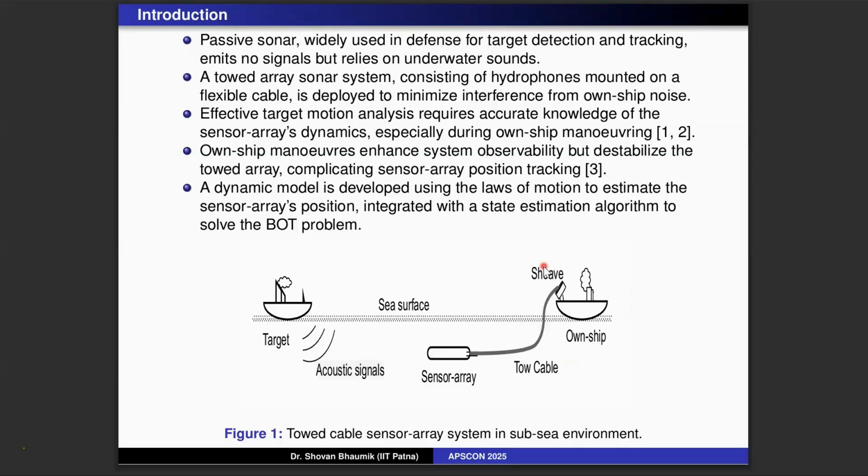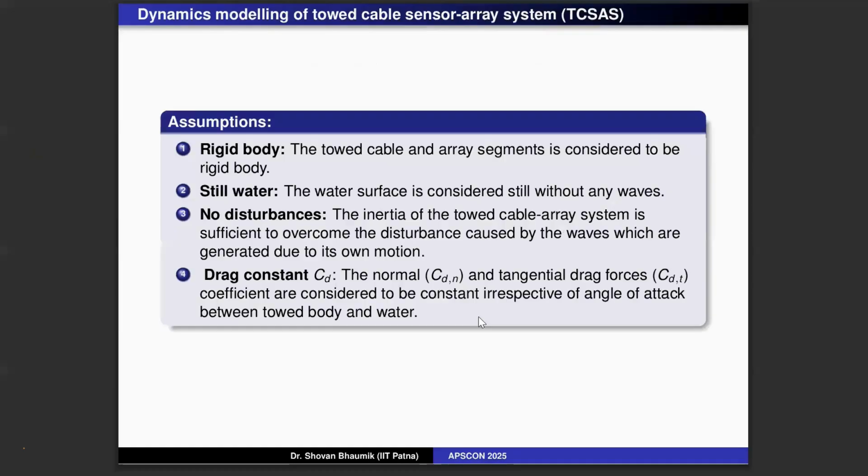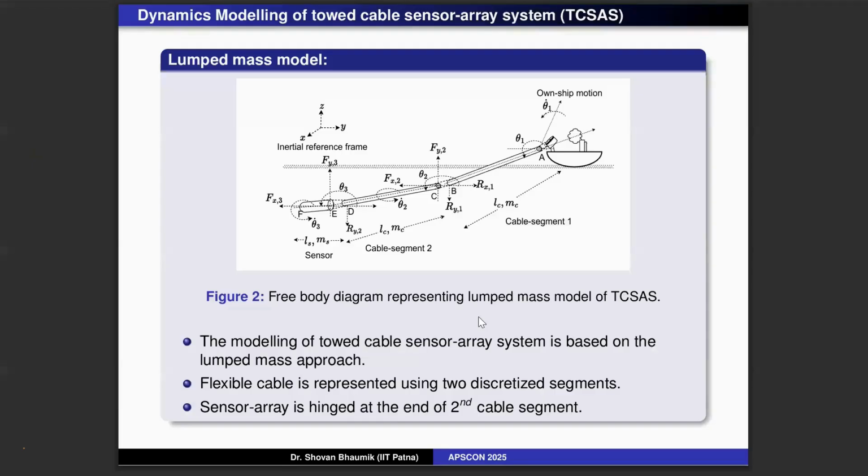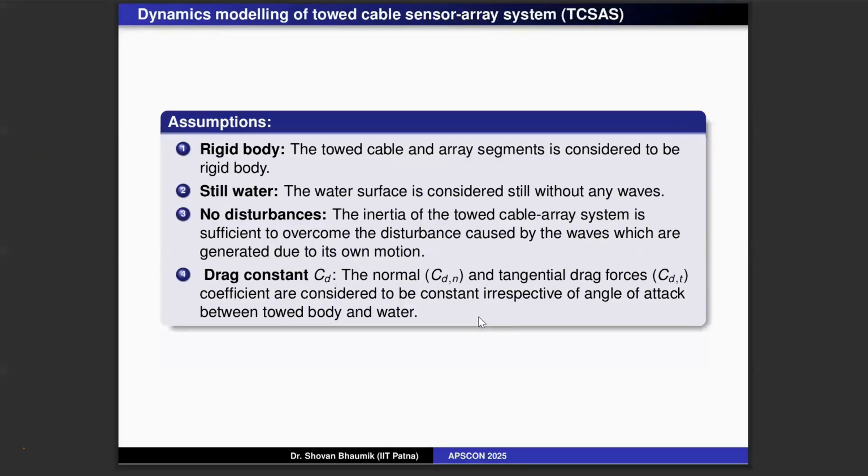So we started doing this mathematical modeling. This is first principle, Newtonian motion, torque balance, all these things. We assume that the body is rigid, the towed cable and the array segment are rigid, and that there is no current in the ocean water. The water is still, and there is no other disturbance. The drag is constant. There are two parts of the drag, normal drag and tangential drag, and they are considered constant irrespective of the angle of attack. Angle of attack means the angle it is maneuvering.